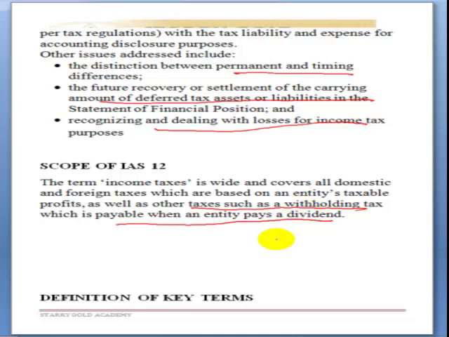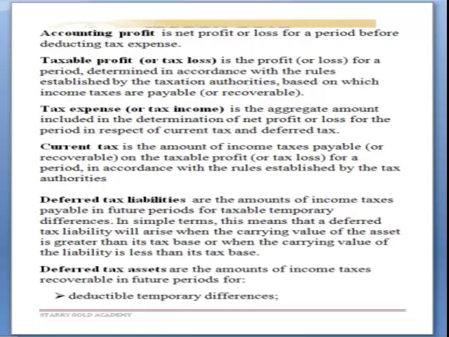This is a form of tax you deduct at source before you give whatever is accrued to the beneficiary. It is a form of advance tax: you are assisting the beneficiary to pay part of the tax that will be paid in future. You are paying it now, so it's an advance tax payment on behalf of the beneficiary of such a transaction or of such income.